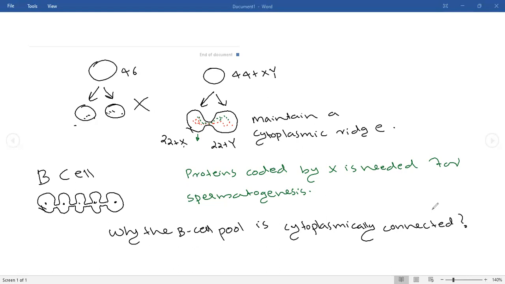Sir, to produce healthy sperm. Okay, how is that occurring? Sir, by means of sharing the proteins produced by X and Y. Okay, super. May I wipe now? Yes, sir.